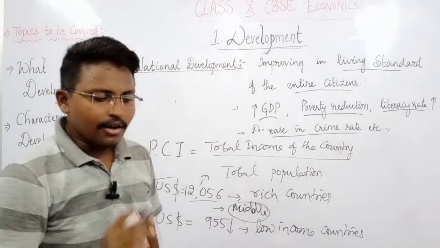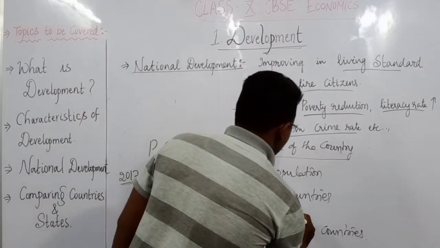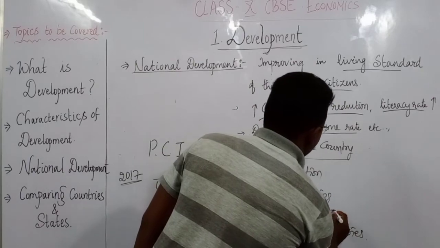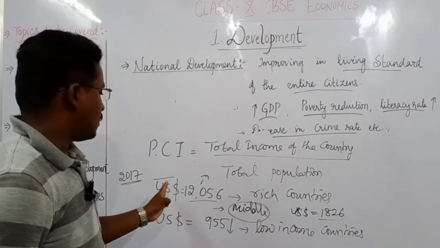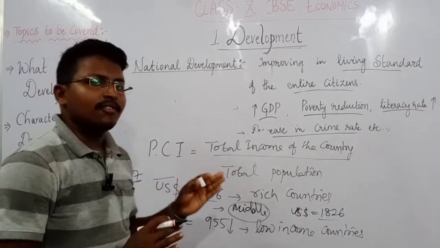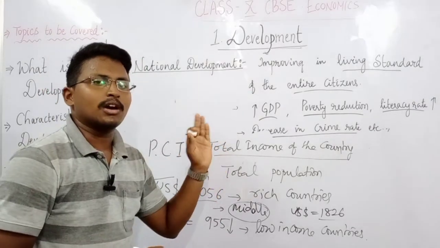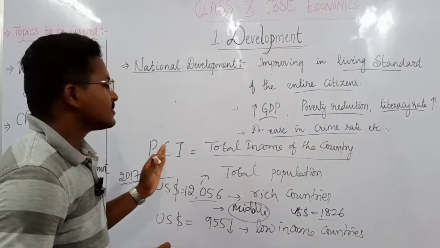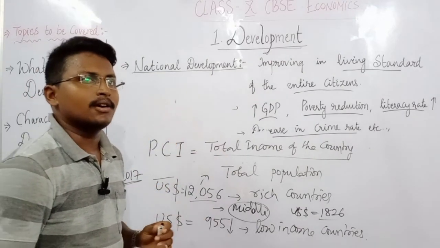Why? Because our country's per capita income is something like 1826 US dollars according to the 2017 data. So based on this, instead of going for total income, we compare the per capita income to compare the countries. This gives somewhat more accurate data than comparing the total income. Thank you.